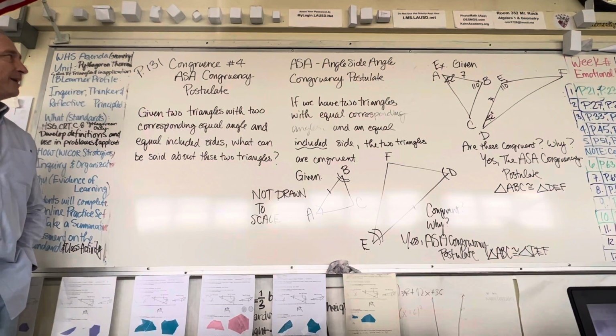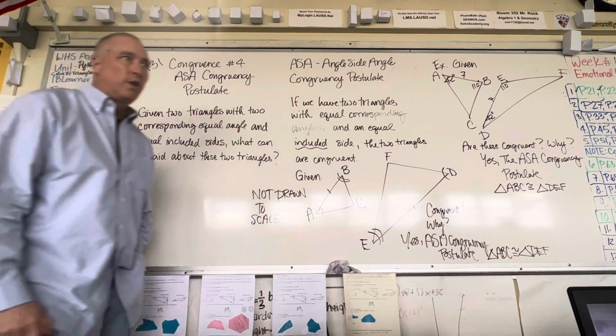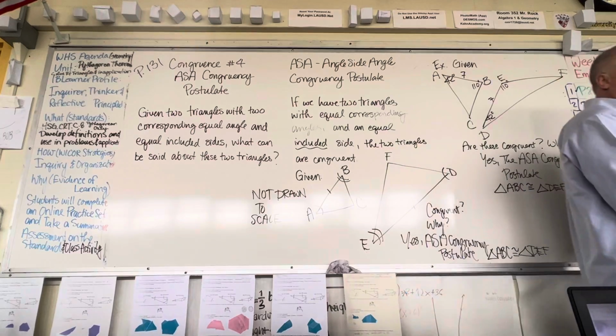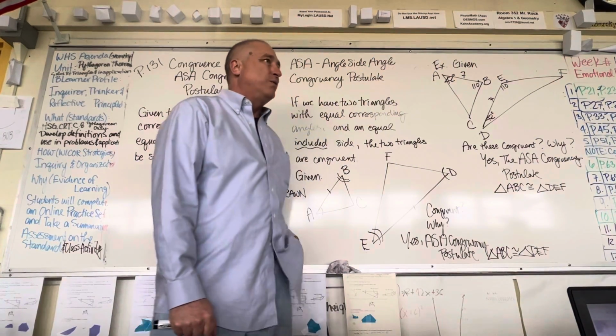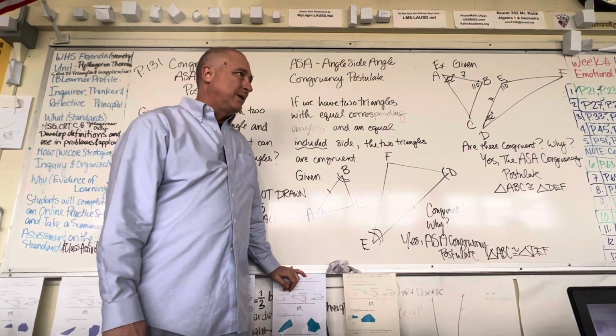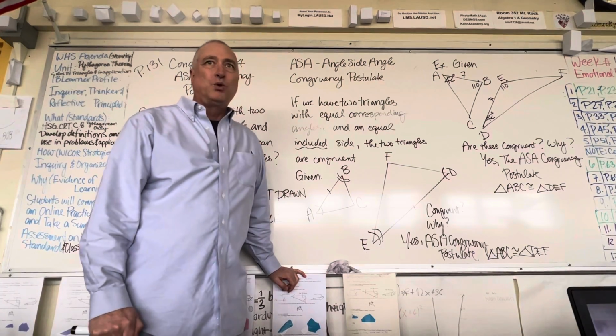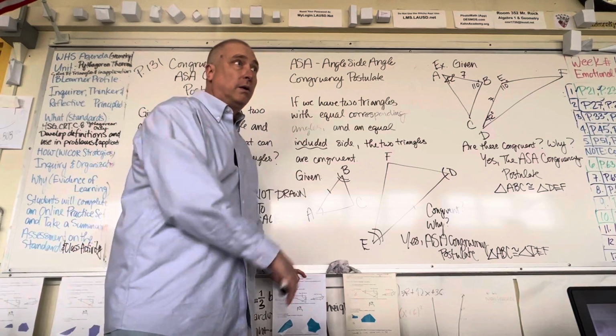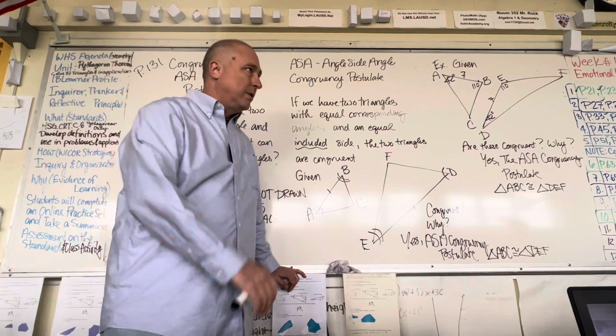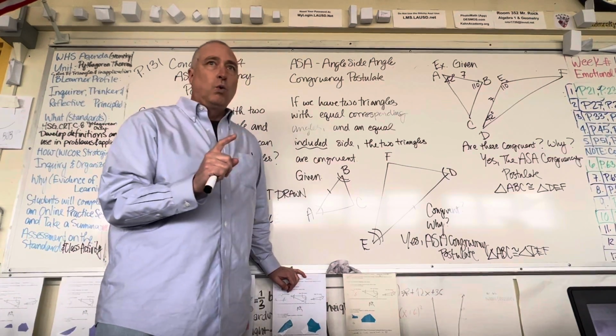It's the ASA Congruency Postulate. So the first thing you need to know when it comes to congruency is, what is congruency to you? If two triangles are congruent, what are we saying about the two triangles? They're the same. Everybody say congruent. Congruent. And then say same. Same.